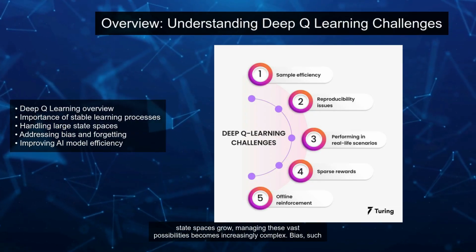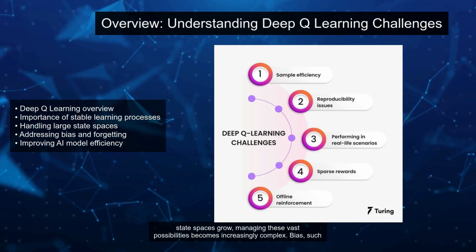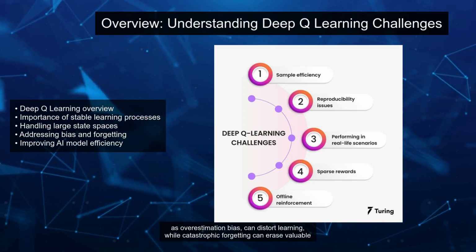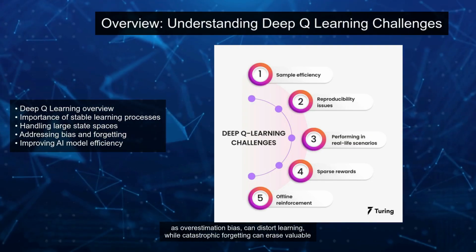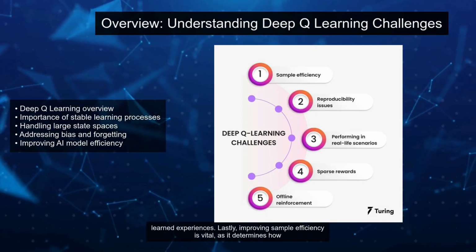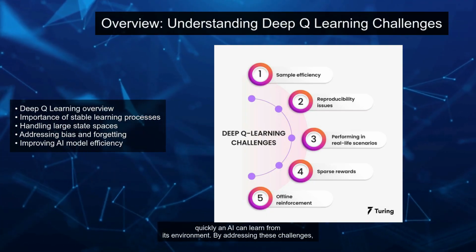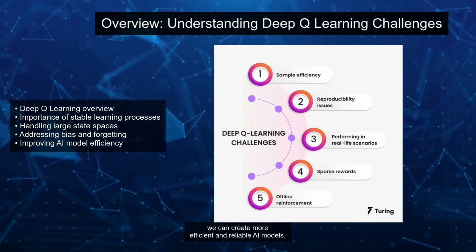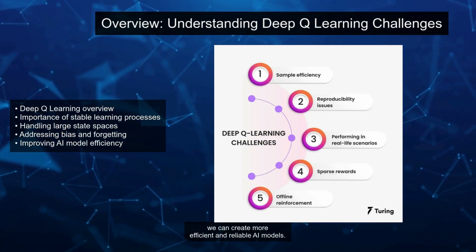Furthermore, as state spaces grow, managing these vast possibilities becomes increasingly complex. Bias, such as overestimation bias, can distort learning, while catastrophic forgetting can erase valuable learned experiences. Lastly, improving sample efficiency is vital, as it determines how quickly an AI can learn from its environment. By addressing these challenges, we can create more efficient and reliable AI models.